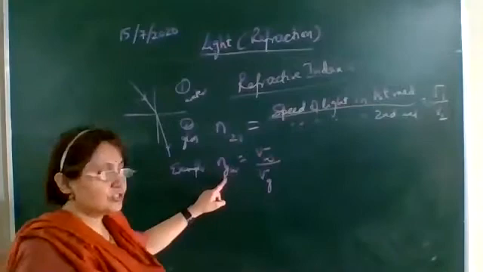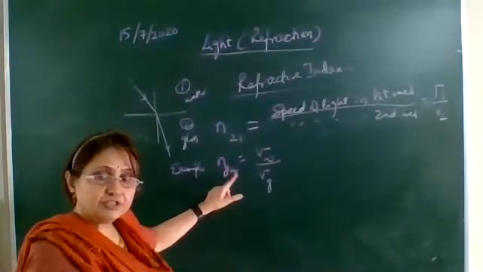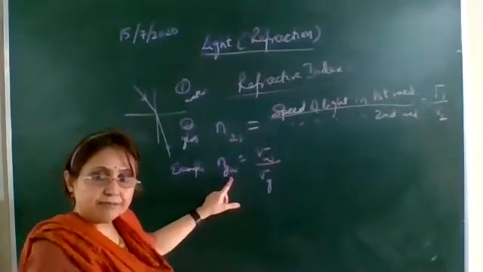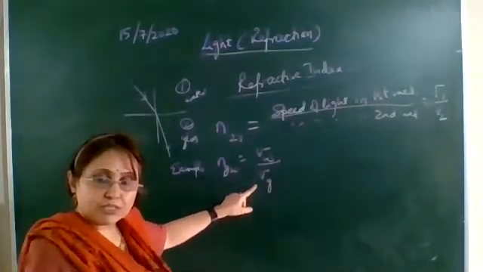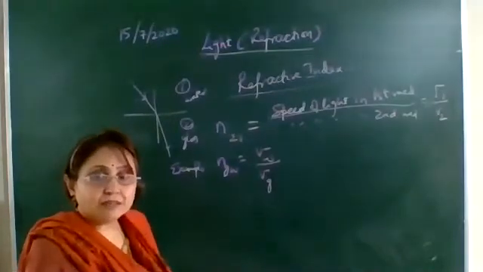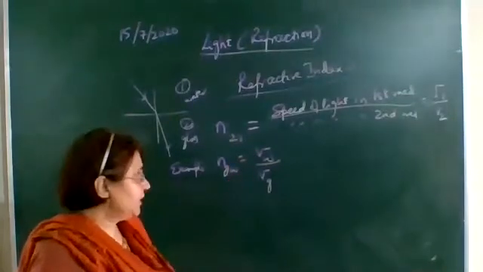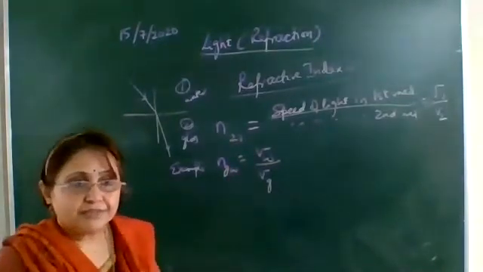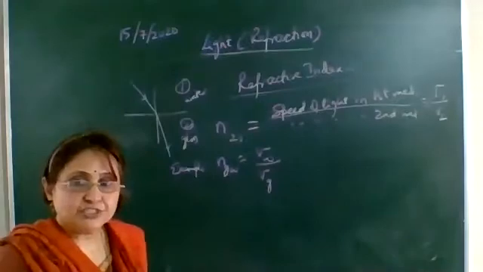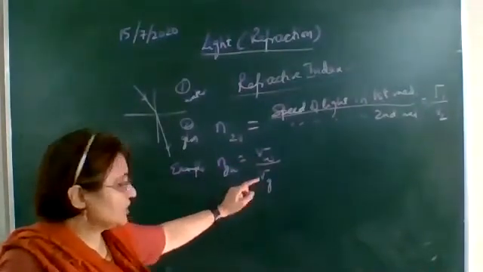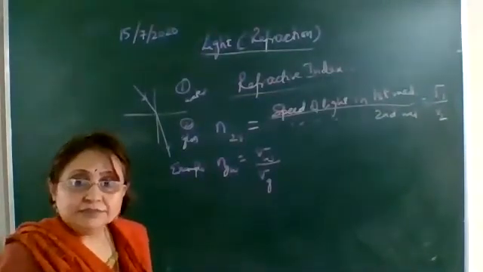What will you write? nGW. G is the second medium, glass, with respect to water, is equal to the speed of light in water divided by the speed of light in glass. So nGW is equal to vW, the speed of light in water, upon vG, the speed of light in glass. Written?